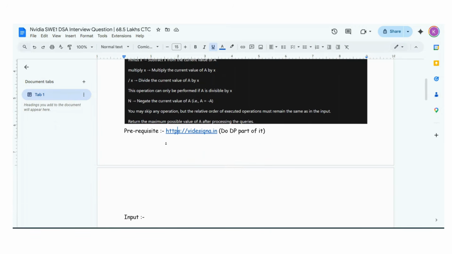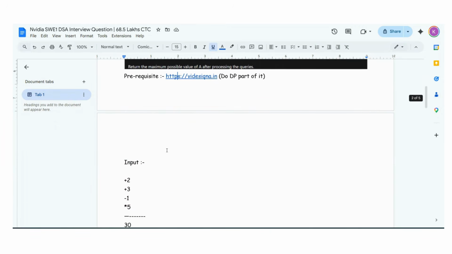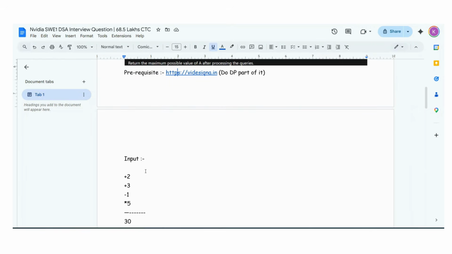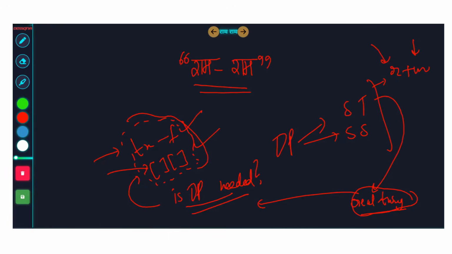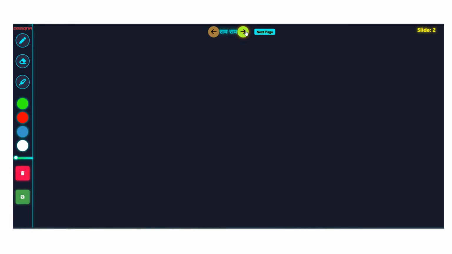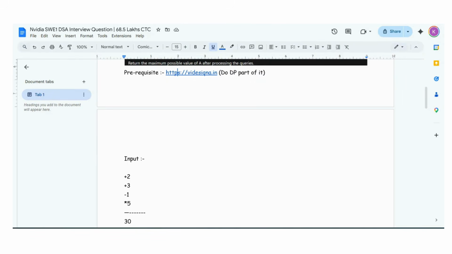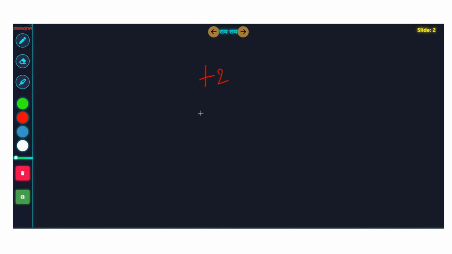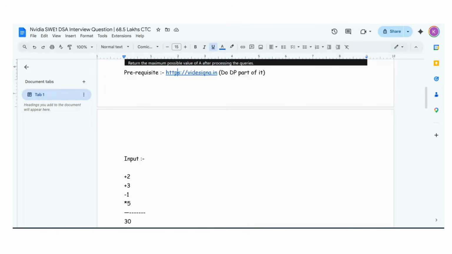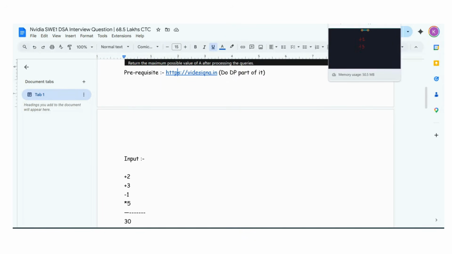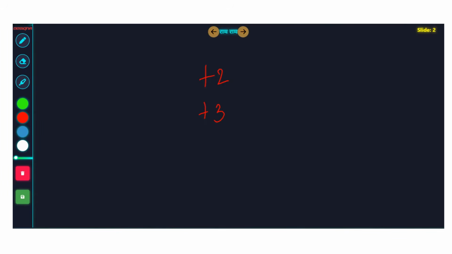Now let me show you via an example. Let's say our input is plus 2, plus 3, minus 1, multiplied by 5. Okay, so let me show it to you. Plus 2, plus 3, minus 1 and multiply by 5.